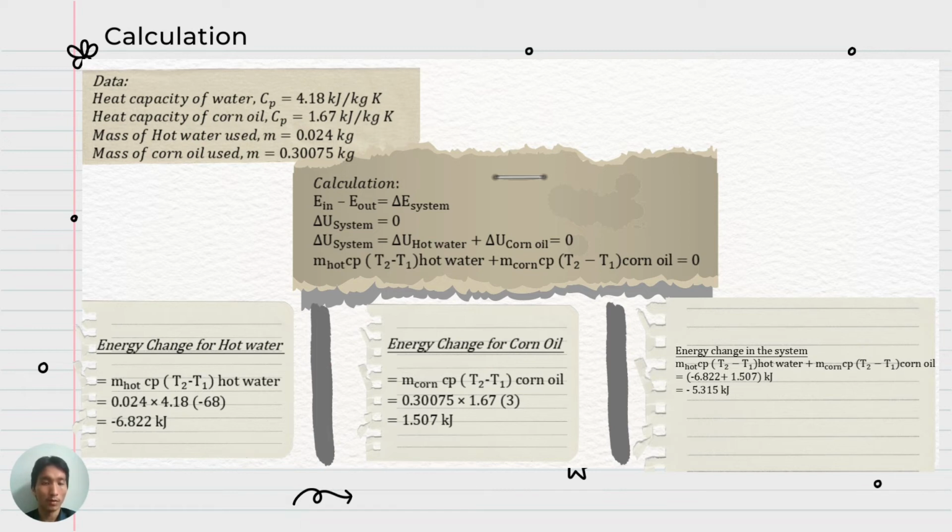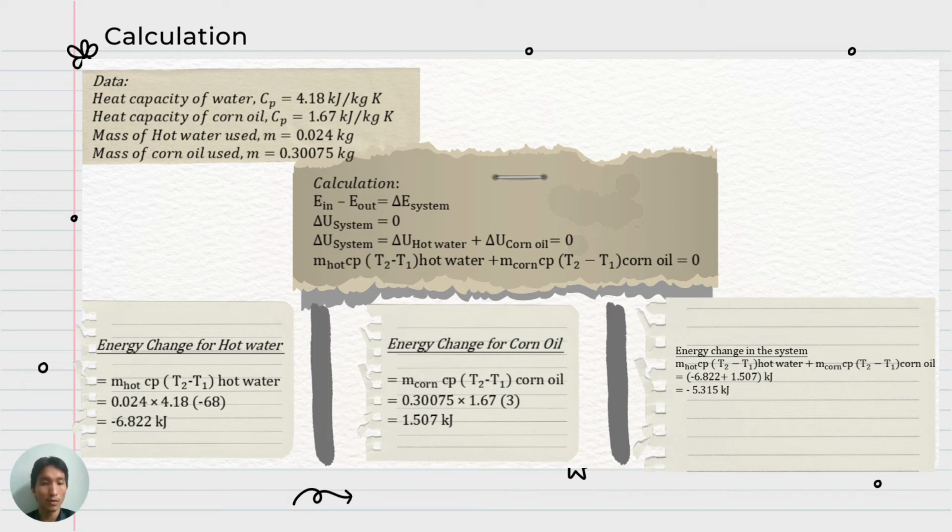For both medium. Okay. The mass of hot water used in this experiment is 0.024 kilogram, while for corn oil, the mass is 0.30075 kilogram. Okay. So for the calculation, this is the formula that we're going to use to calculate the energy change.